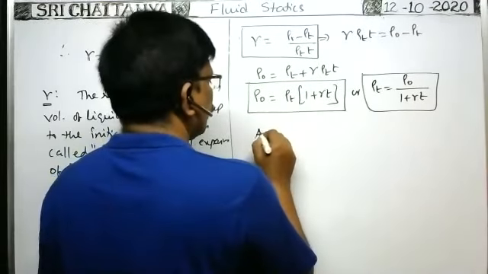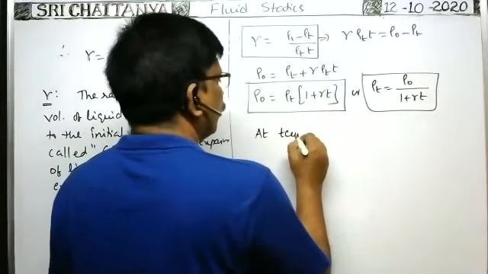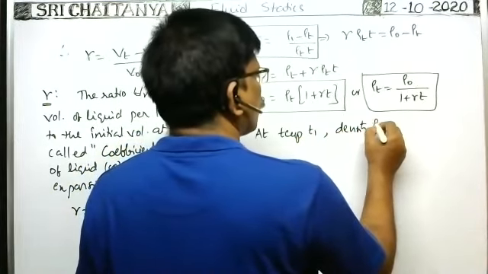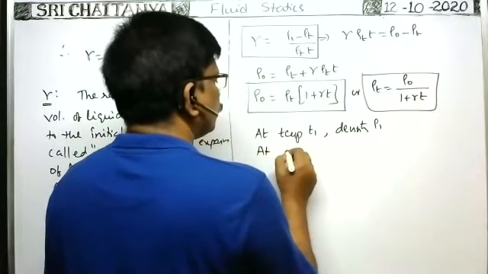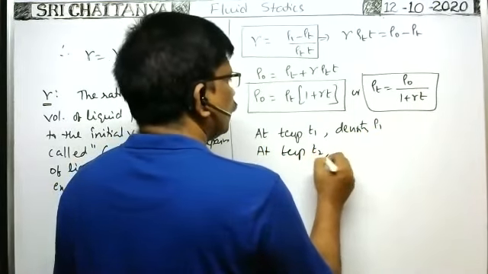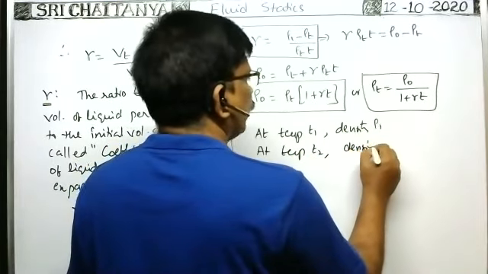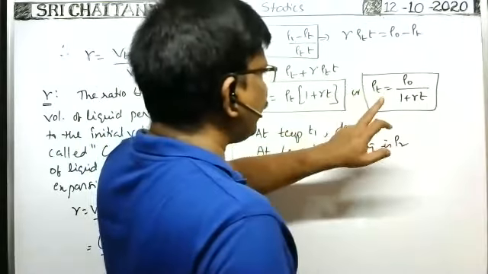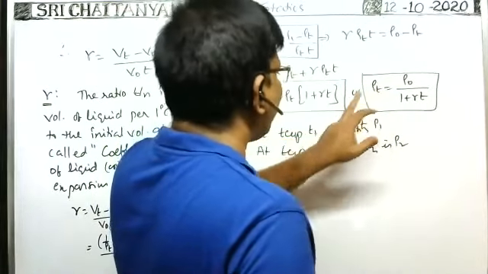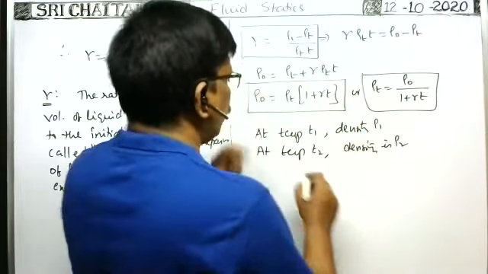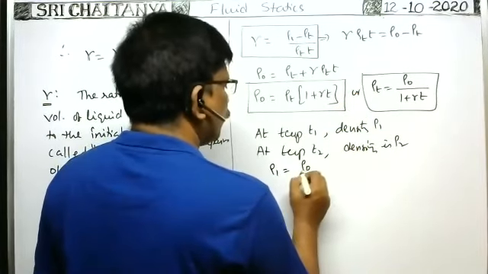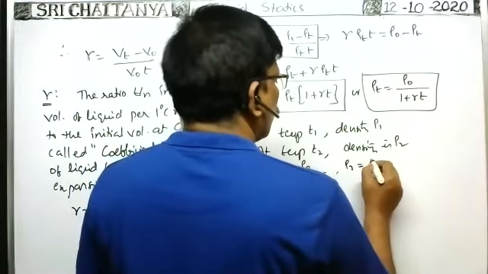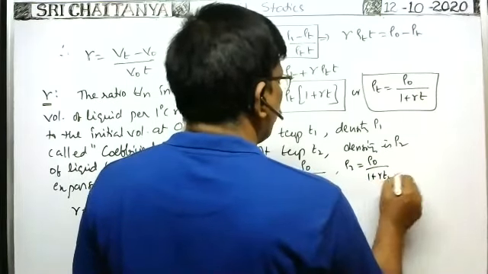Suppose at a temperature T1, the density of the liquid is ρ1. At a temperature T2, the density is ρ2, say. Then at any temperature T, the density is ρT. At a temperature T1, as the density is ρ1, from this formula we can write ρ1 is equal to ρ0 by 1 plus γ into T1. And ρ2 is equal to ρ0 by 1 plus γ into T2.